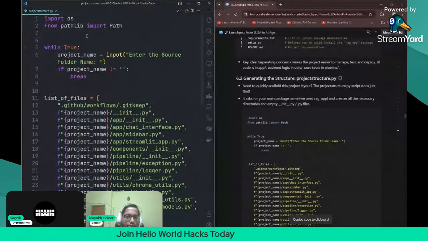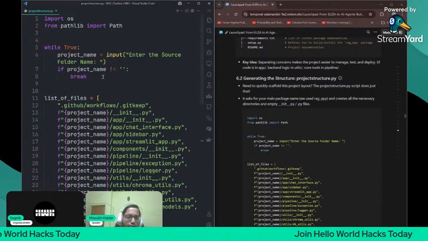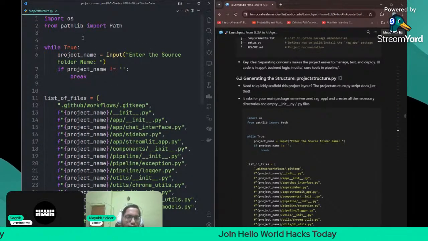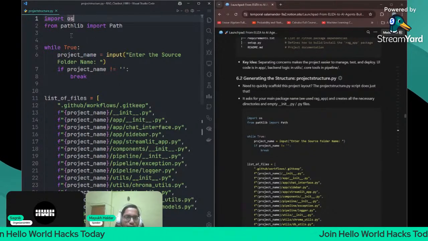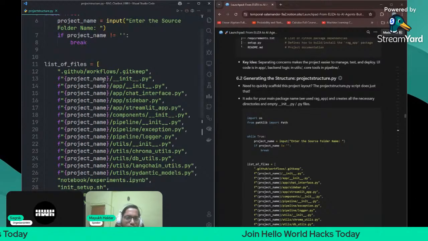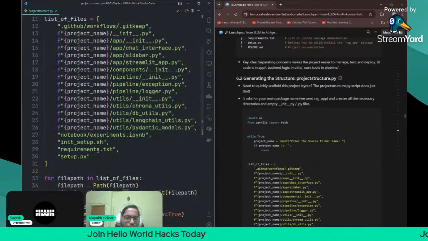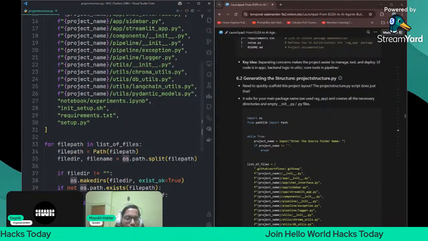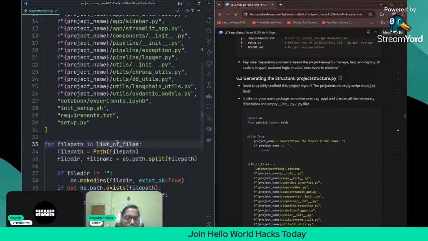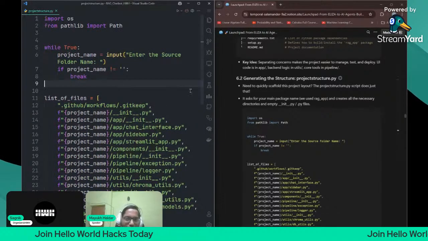Now what we are doing here is creating the project structure. We are going to write modular code here. If you have studied Python, you might know this one. We import the os module, then from the pathlib module we import the Path class, and then we create the list of files. What will be there in our project structure? What will we need in the React chatbot structure? Then you have this for loop, which will create the project structure for you automatically. This is a kind of cheap automation, I would say, but yeah, automation.